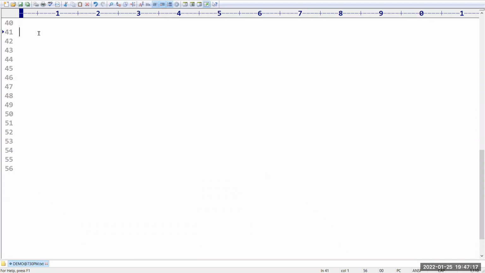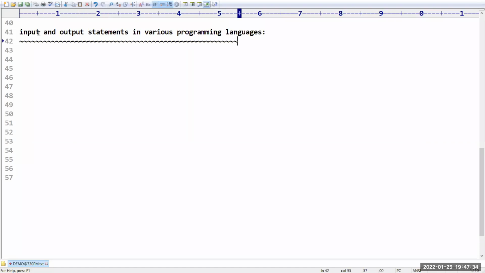In today's session, the first topic I want to explain is input and output statements in various programming languages. The programming languages which are very familiar to us are C language, C++, Java, and Python. Just for example I am mentioning C++, but I am not going to explain any program related to C++ in our LBP. But an option is given for you: you can solve the problems in C++ also.